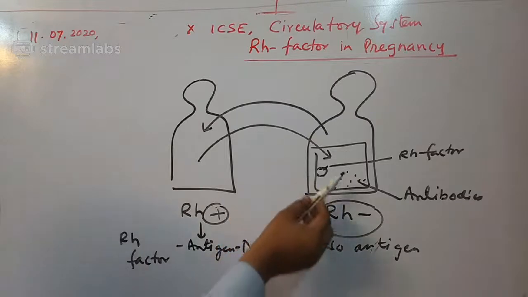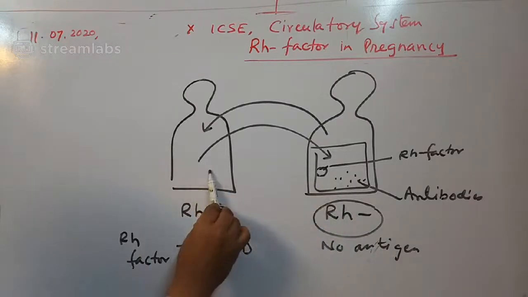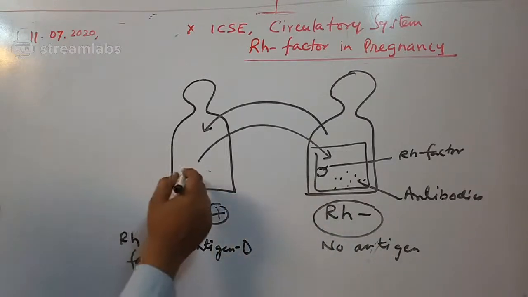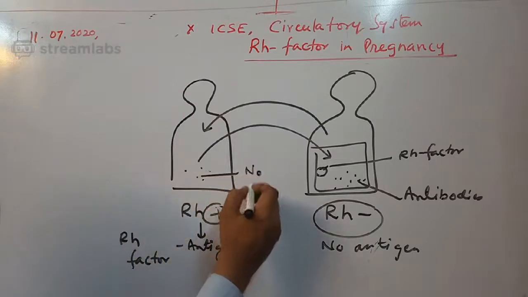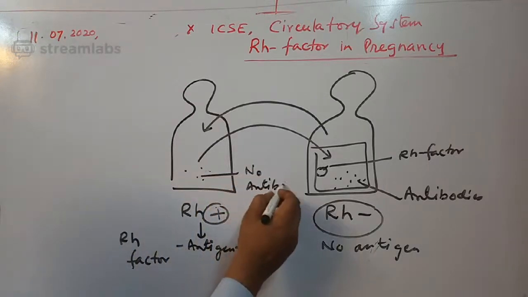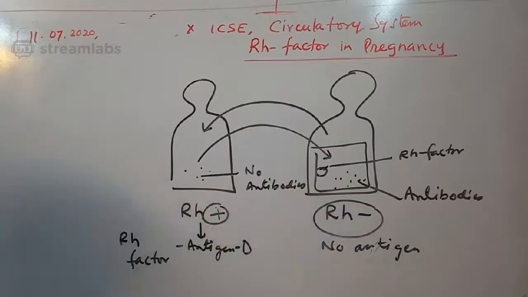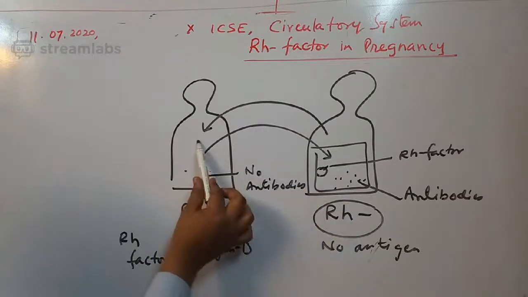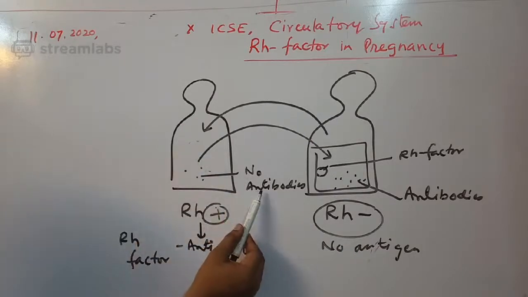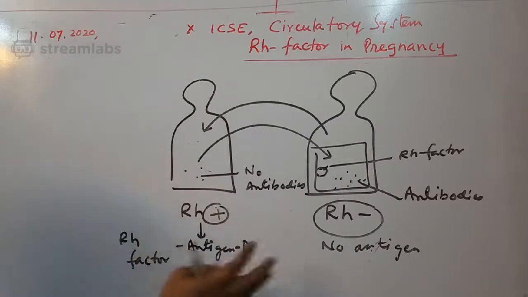If RH negative blood is given to positive, there is no problem, because no antibodies would be formed against anything. When there is no antigen, there is no chance of production of antibodies. This is just for understanding. So I hope I am clear.